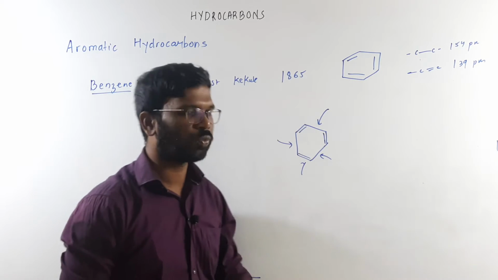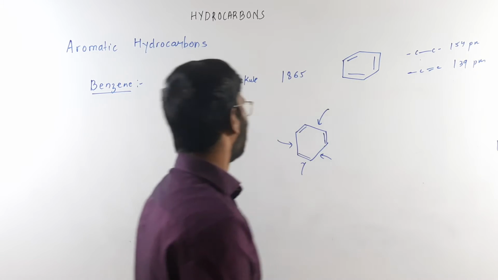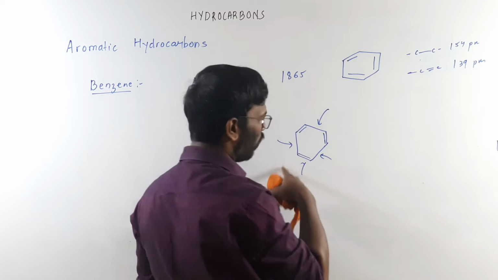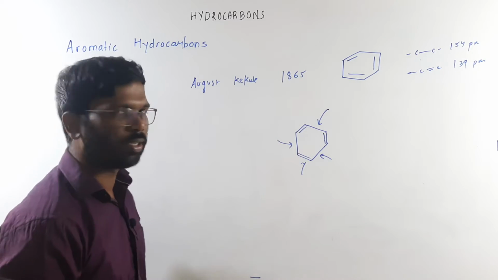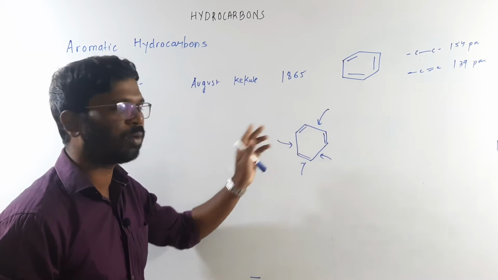This was the structure proposed by Kekulé, so it should be this, but experimentally we were getting all the bond lengths to be equal. Actually, it should be this if it is double bond, single bond, double bond, single bond.